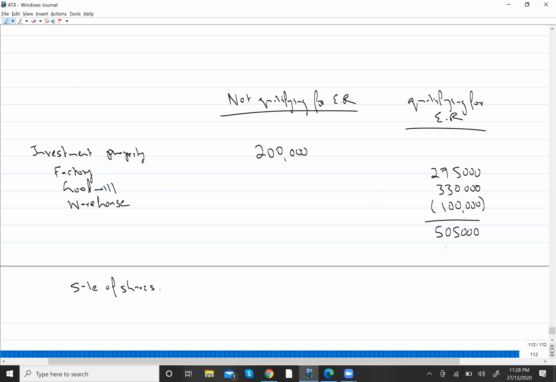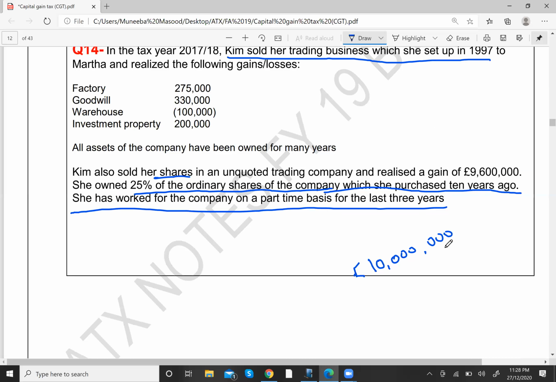So it means that on the entire gain of shares, ER will not be available, because you need to look at the remaining limit. Out of this 10 million, we have already used 505,000, so the remaining limit is 9,495,000.